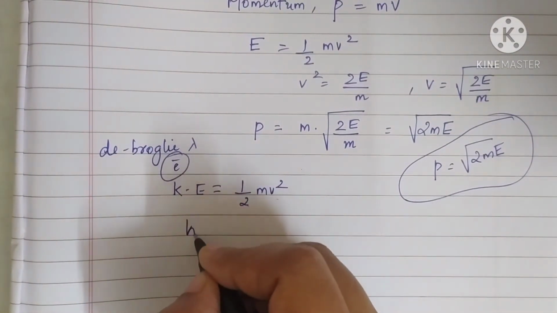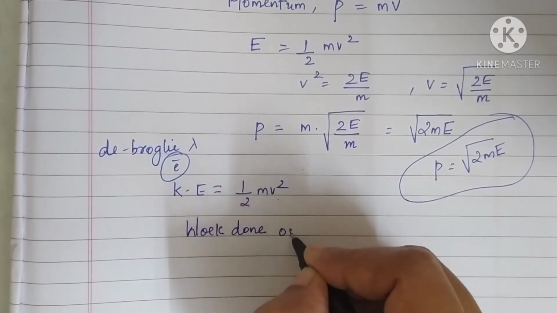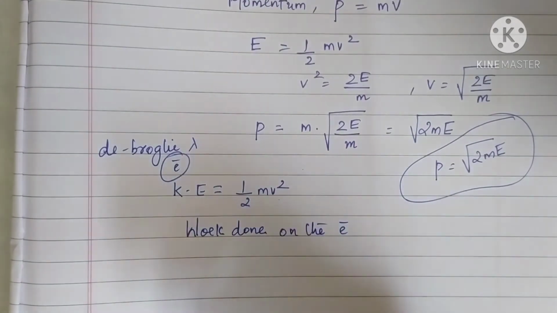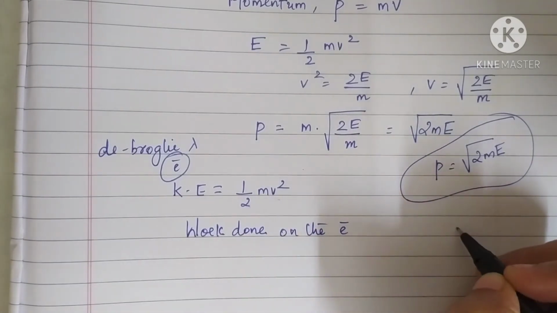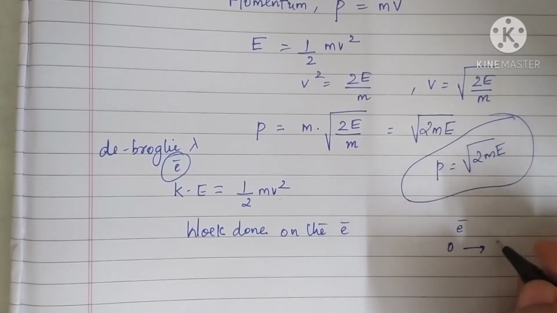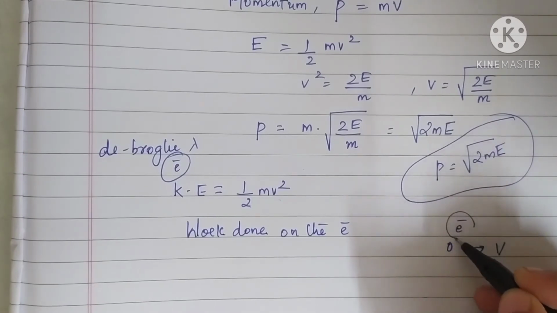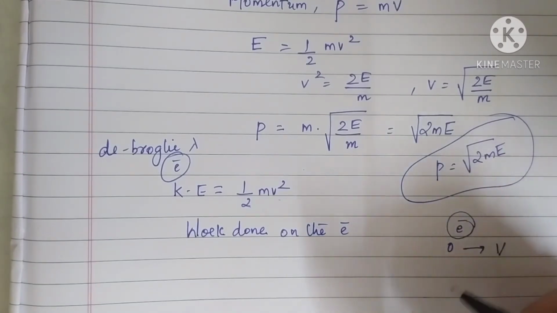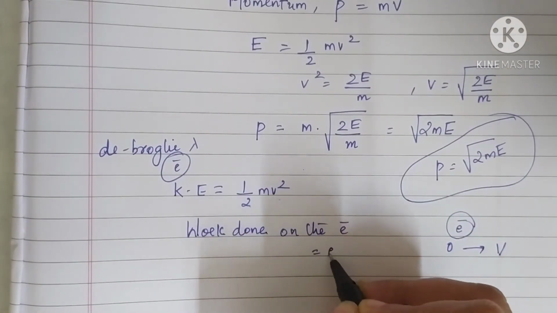Then work done on the electron. That is, you are accelerating the electron having a charge e. And if m is the mass, suppose you are accelerating the electron from rest through a potential difference V. So what about the work done on the electron to accelerate it from rest? It is e into V.